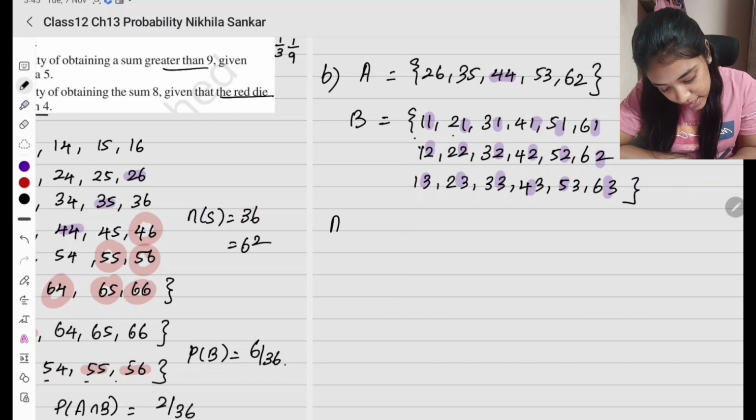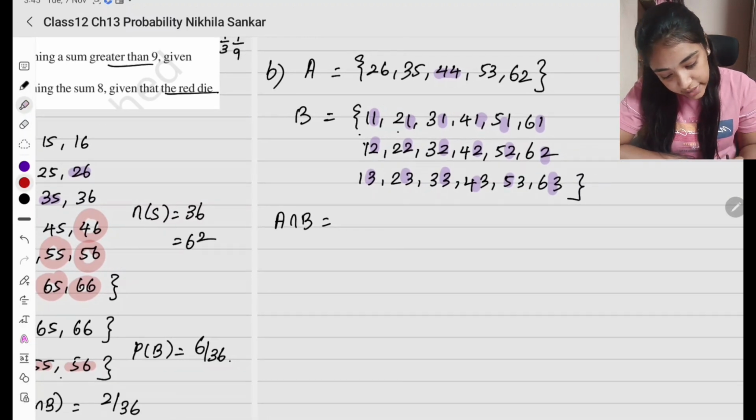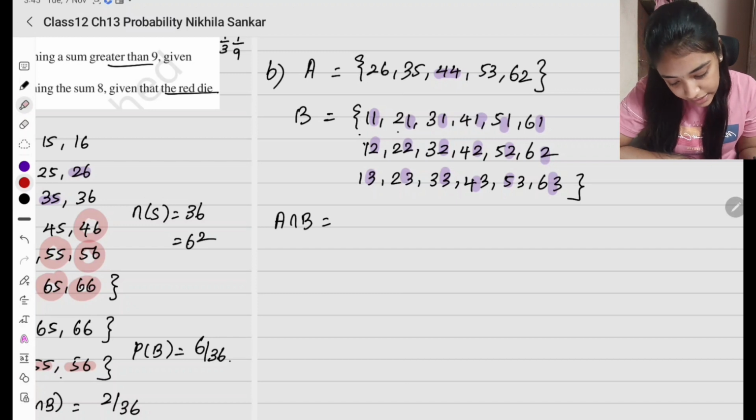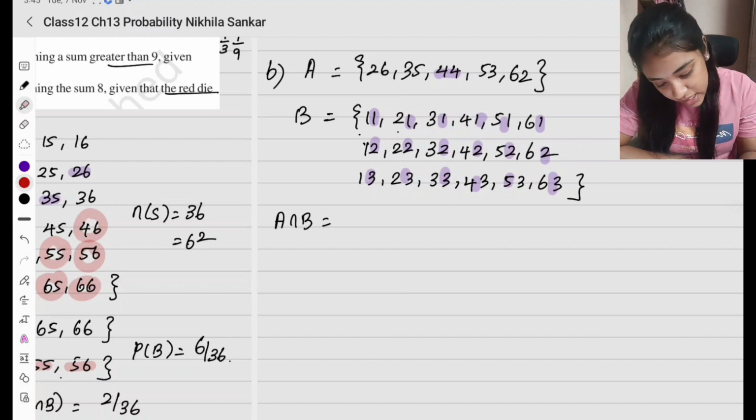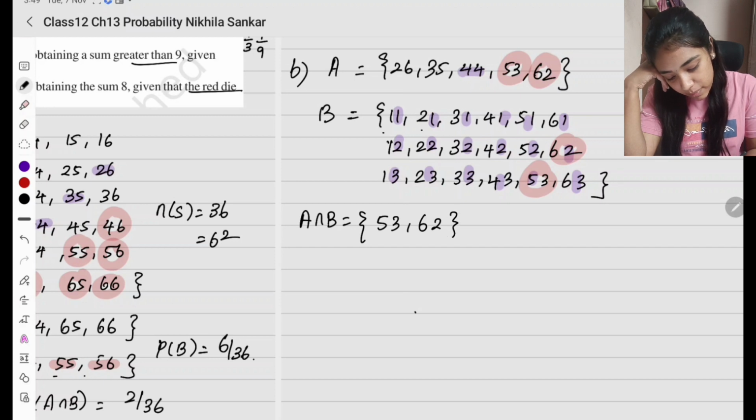Now what are the common elements? A intersection B is going to be, what is common? I see I have a 3 5, 4 4, 5 3. Is it there? So I have a 5 3. And what else is common? 6 2. Here there is a 6 2. So what are the common elements? 5 3, 6 2.